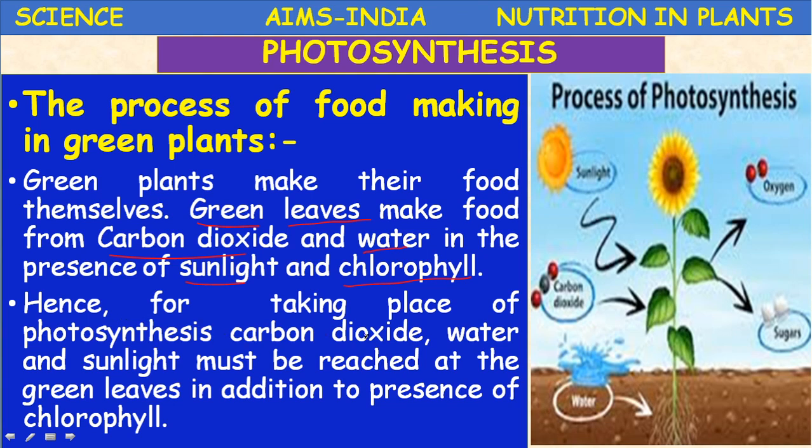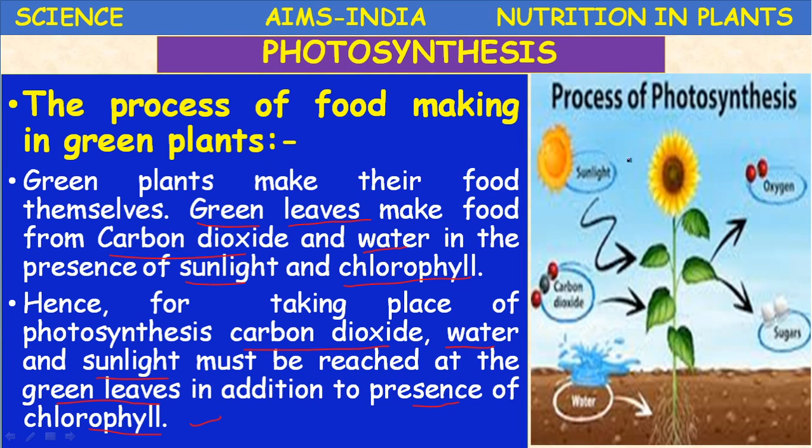Hence, for photosynthesis to take place, what are the requirements? Carbon dioxide, water, and sunlight are a must. These must reach the green leaves, in addition to the presence of chlorophyll.